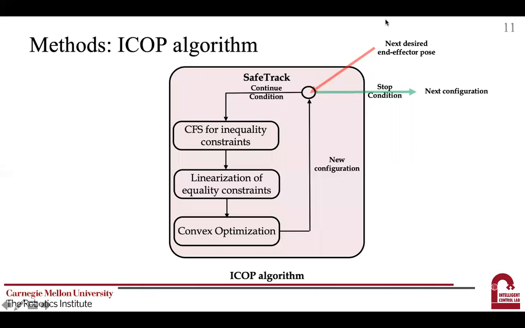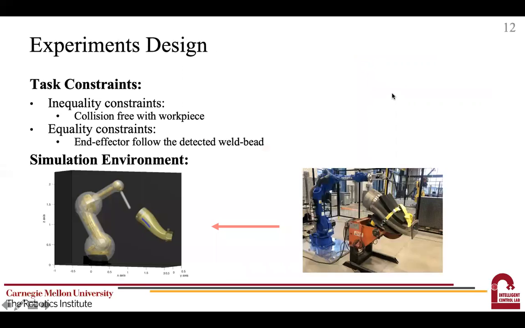The main procedure for ICOP is summarized in this figure. At each time step, we get the next desired end-effector position and a configuration from the last time step. Then we enter the safe-track inner loop procedure, which iteratively formulates the convex optimization to solve for the next configuration. The inner loop stop condition will be satisfied once the next desired end-effector position is reached and the robot is collision-free. Next, we present our experimental design.